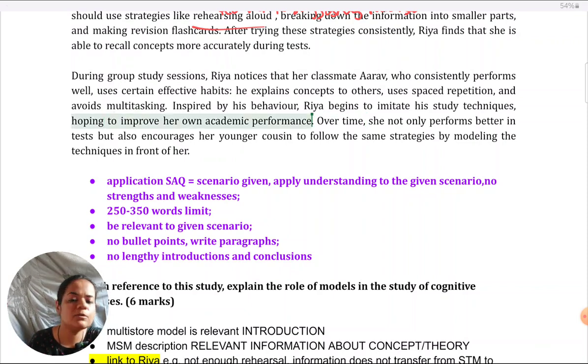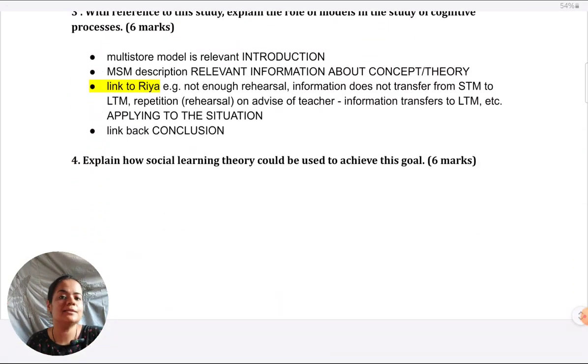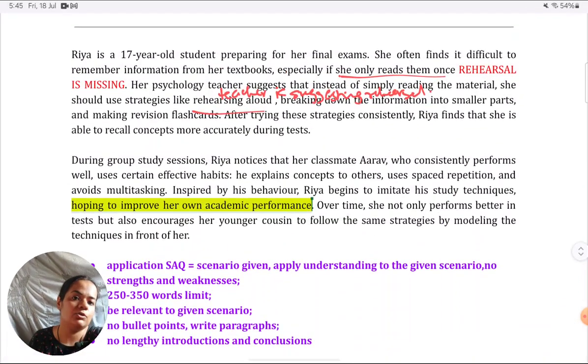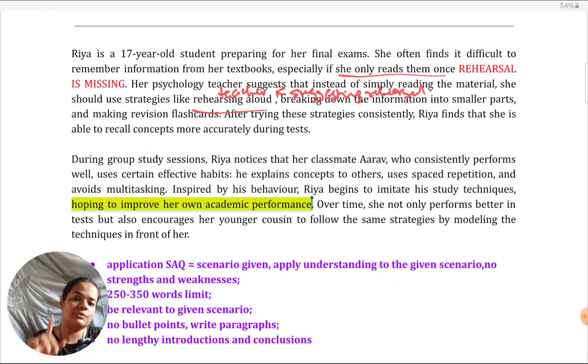So this is her goal. What they mean by goal is what Riya is trying to achieve. Her goal is to improve her academic performance. So when they're asking us to explain how social learning theory could be used to achieve this goal, they mean how Riya can use it to improve her academic performance.